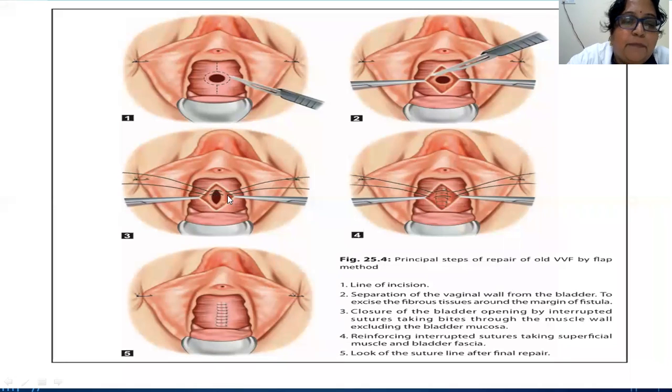So these are the interrupted sutures which we are taking, and this is the second layer which includes the muscle and the fascial layer, and these are also interrupted sutures.